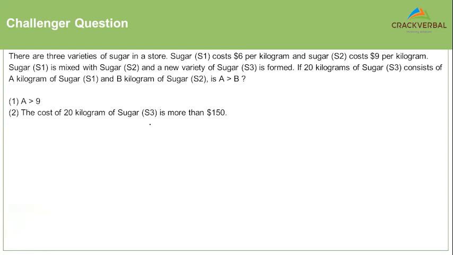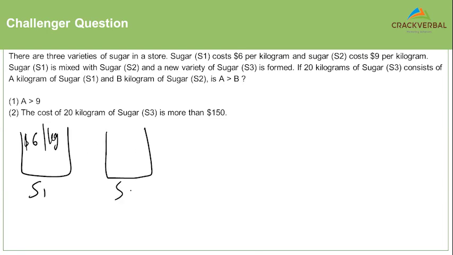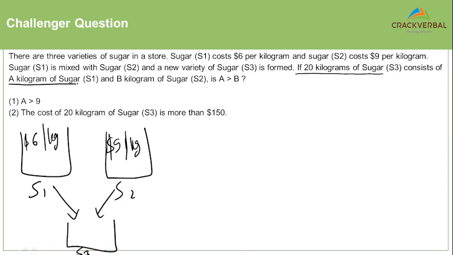Okay, I'll probably use the alligation diagram here, right? I have S1 variety of sugar, which costs $6 per kg. I have S2 variety of sugar that costs me $9 per kg. I'm mixing these two and getting another variety of sugar S3, whose price I don't know, right? Because I don't know the ratio in which S1 and S2 are mixed, correct? If 20 kilograms of sugar consists of A kilogram of sugar S1 and B kilogram of sugar S2, is A more than B?